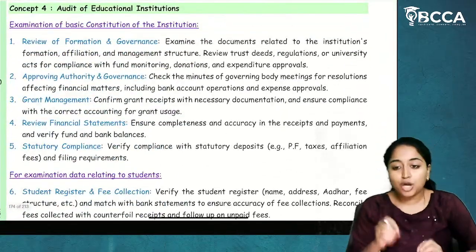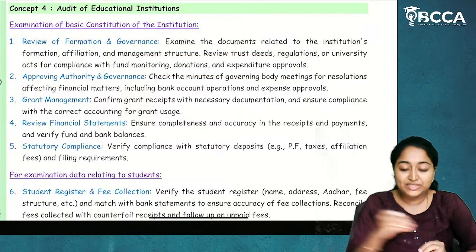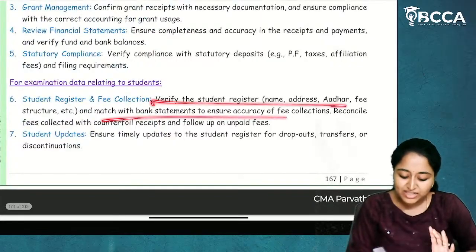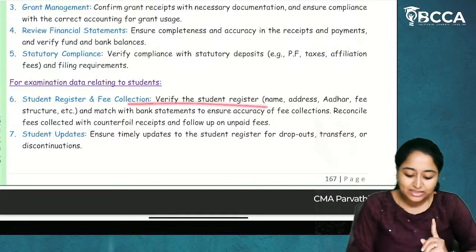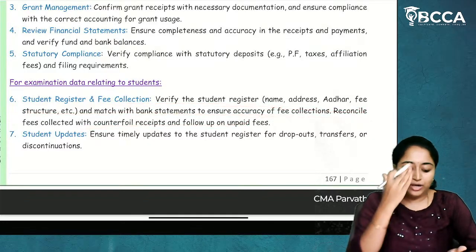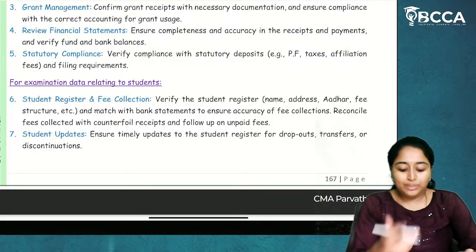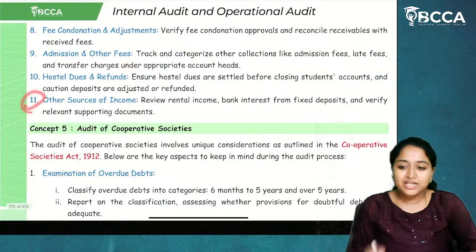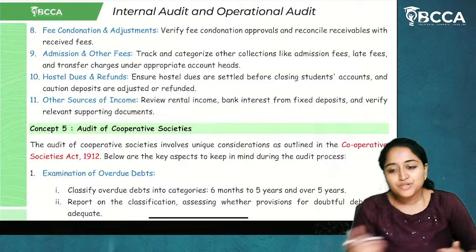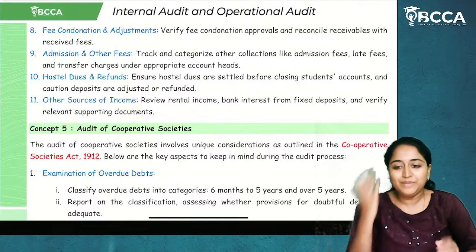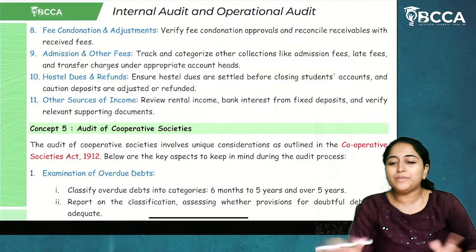Now, in my concept book, I have given everything in one statement. And here also everything is given in one statement. Now, if you think that this is too long for you to remember, you can break down the points and write it in your own handwritten notes. The points which I have given here are 11 points. If you are bifurcating it and writing it, you will get 20 points from this. So in the 20 points, you will revise and remember 10 points. In your examination, you will remember 6 to 7 points.